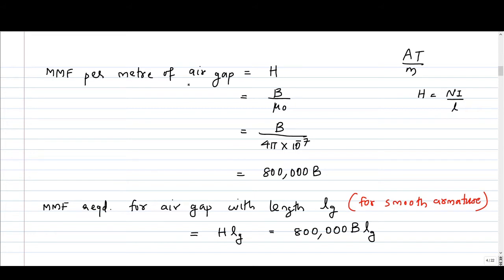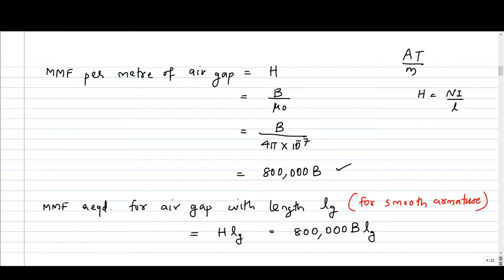So MMF per meter of air gap is the magnetic field intensity in the air gap, and magnetic field intensity can be expressed as B by mu 0, where B is the magnetic flux density and mu 0 is the permeability of air, since we are dealing with air gap. The value of mu 0 I have substituted here, 4 pi into 10 raised to minus 7. If you simplify this, you will get 800,000 times flux density B, 800,000 into B. So the MMF per meter length is this quantity.